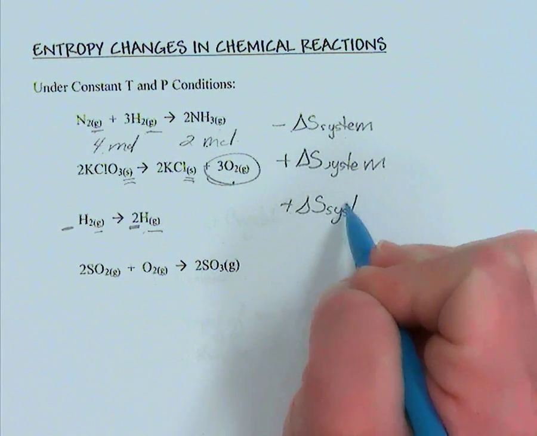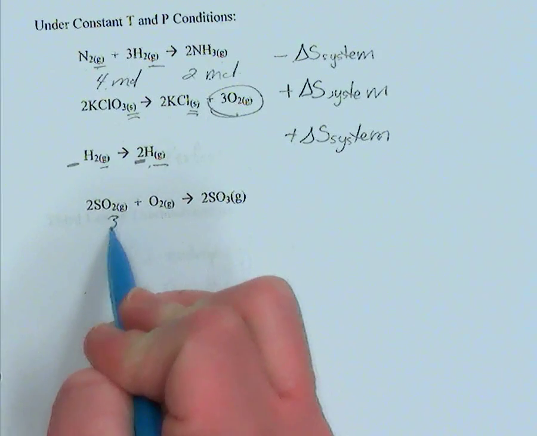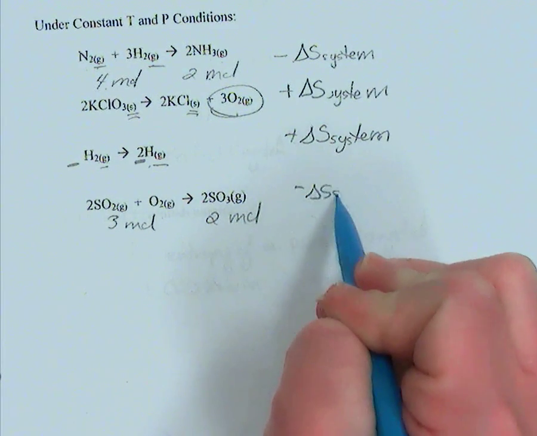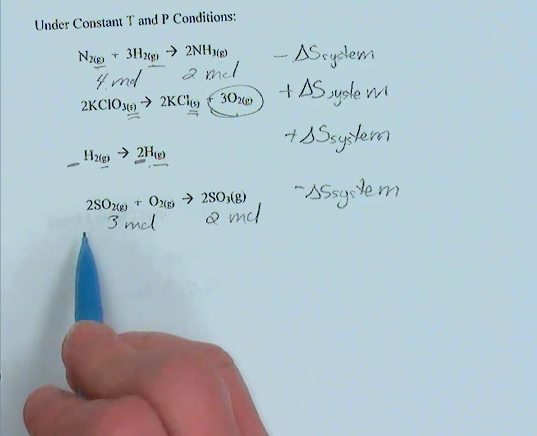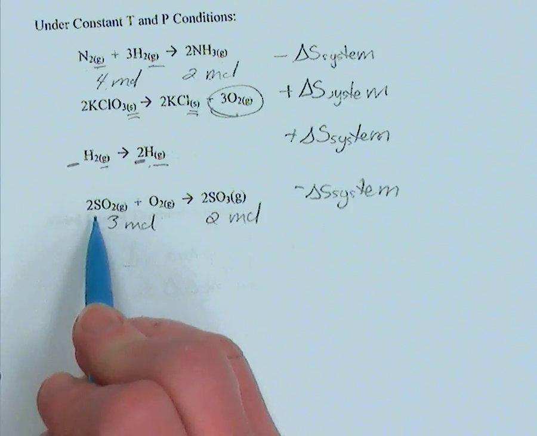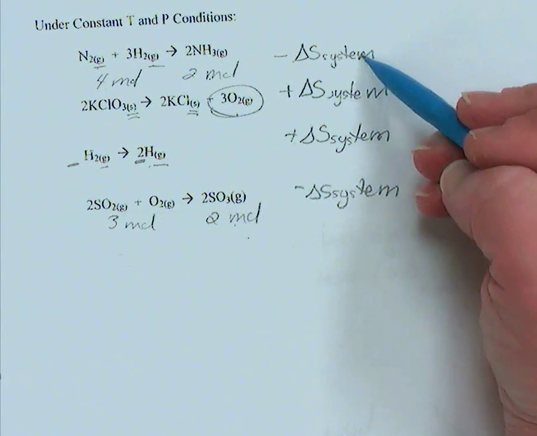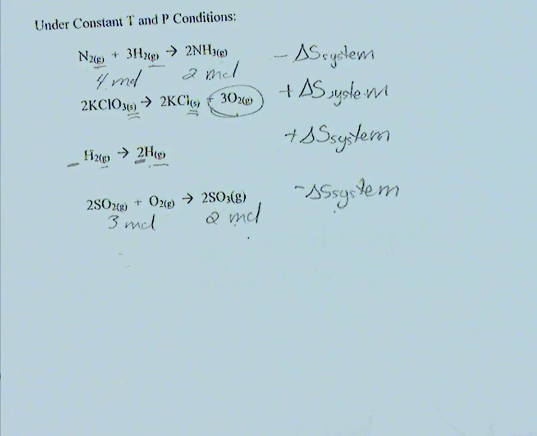So increasing entropy of the system. And then, let's see, we have 3 moles and 2 moles, so we are decreasing. Now what if there was a tie? Well, we'd have to be given other information. So if we had 3 moles and 3 moles, 2 moles and 2 moles, we could not conclude upon the sign. We'd have to be given more information.